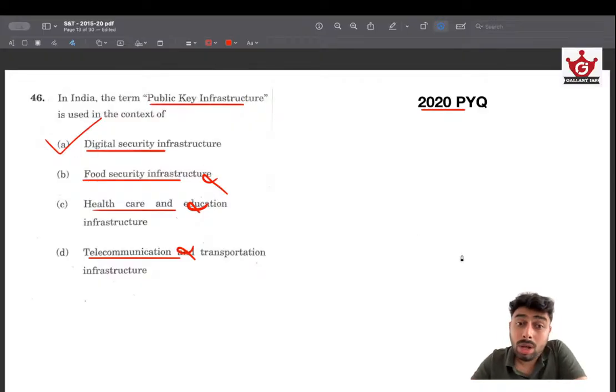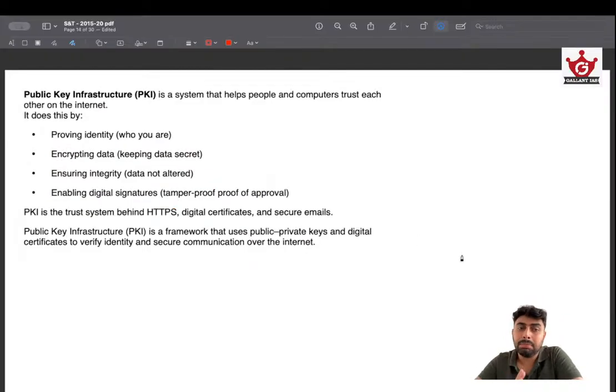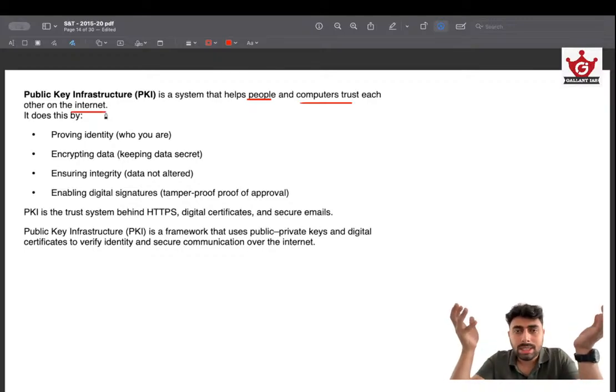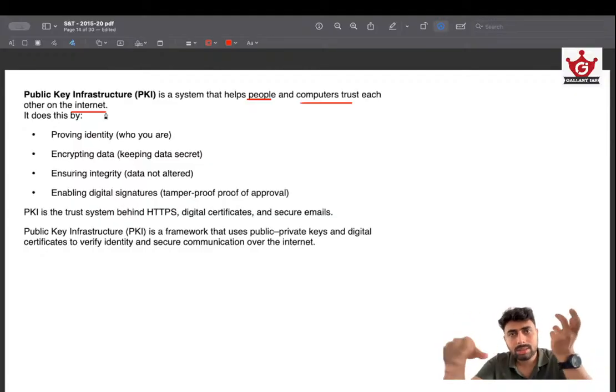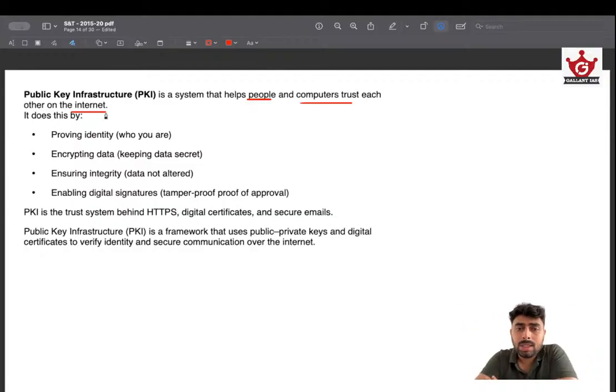Let's look into how this PKI works. This is important. This is slightly complicated. You don't have to know everything about it. Just understand. I try to explain it in a very simple way. So PKI is a system that helps people and computers trust each other on the internet. On the internet, there are a lot of transactions happening, and most of the transactions, as in not money transactions, exchange of information, everything is happening.